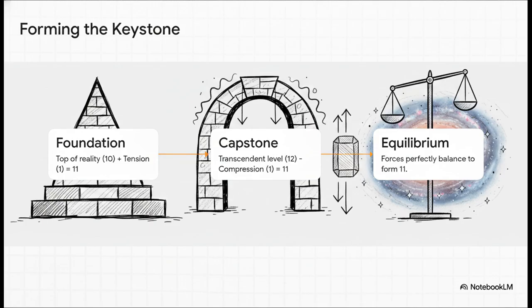Let's walk slowly through the elegant, surprisingly simple arithmetic of this formal proof. It breaks down into 3 distinct steps. Step 1. We take the top of our physical foundation, which sits at 10, and we add our upward tension force of 1. 10 plus 1 equals 11. Step 2. We take our capstone, which sits at 12, and apply the downward compression force of 1. 12 minus 1 also equals 11. So step 3 reveals that the keystone of 11 is mathematically formed by the strict undeniable equality of these opposing forces. The tension pushing up from the foundation precisely equals the compression pushing down from the capstone. It's just a perfect, flawless equilibrium.